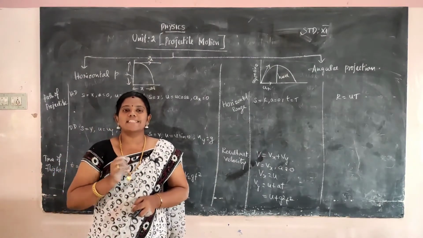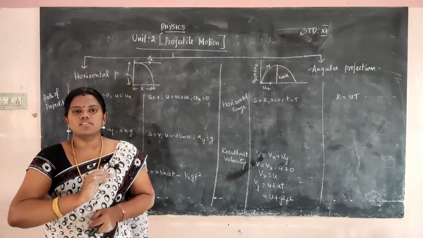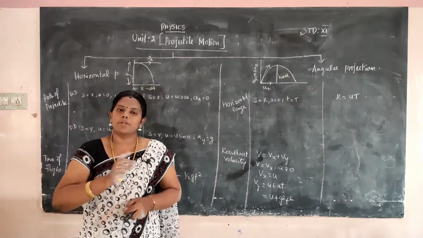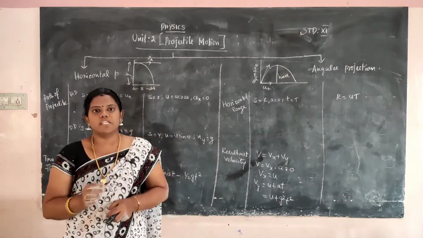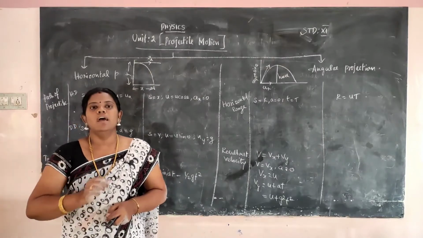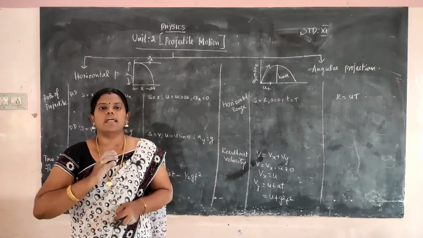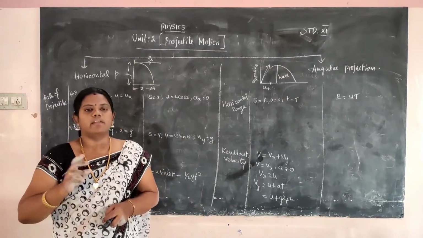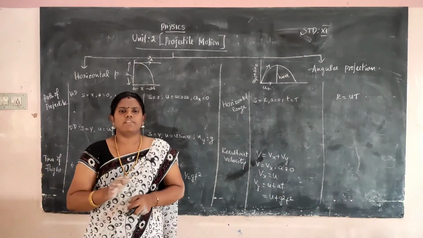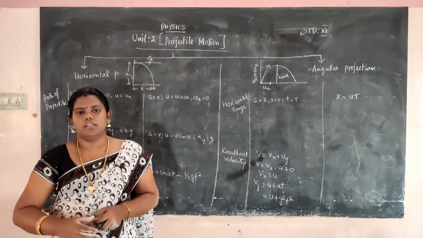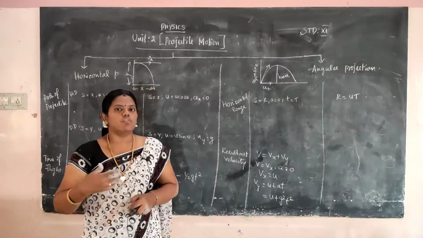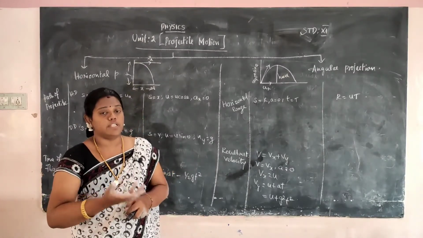And third, acceleration due to gravity is always constant at all points in the projectile. So we explain projectile motion with these conditions: air resistance is neglected, earth rotation is neglected, and acceleration due to gravity is constant at all points in the projectile. These are the conditions taken in projectile motion.